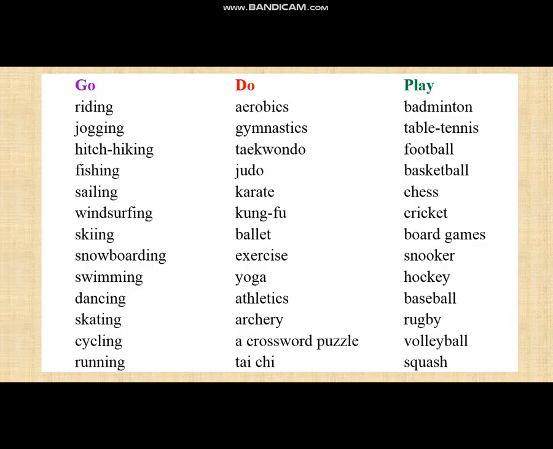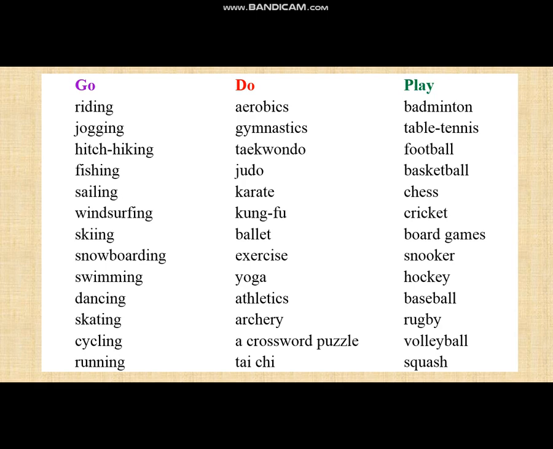Let's practice using collocations with go. Go riding, jogging, hitchhiking, fishing, sailing, windsurfing, skiing, snowboarding, swimming, dancing, skating, cycling, running. With do: aerobics, gymnastics, taekwondo, judo, karate, kung fu, ballet, exercise, yoga, athletics, archery, a crossword puzzle, tai chi.